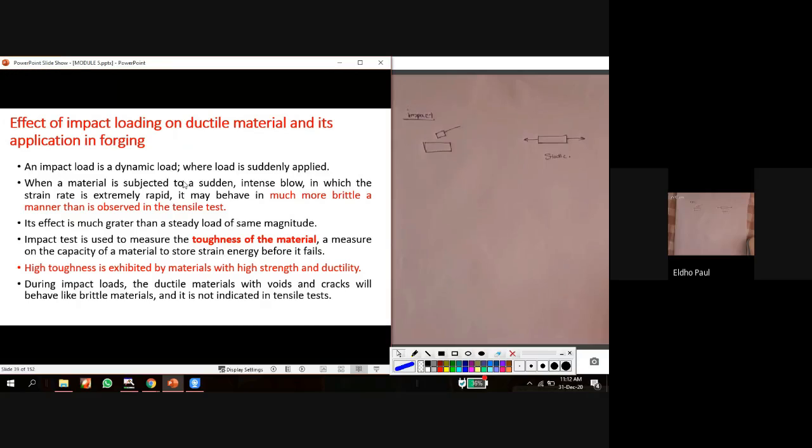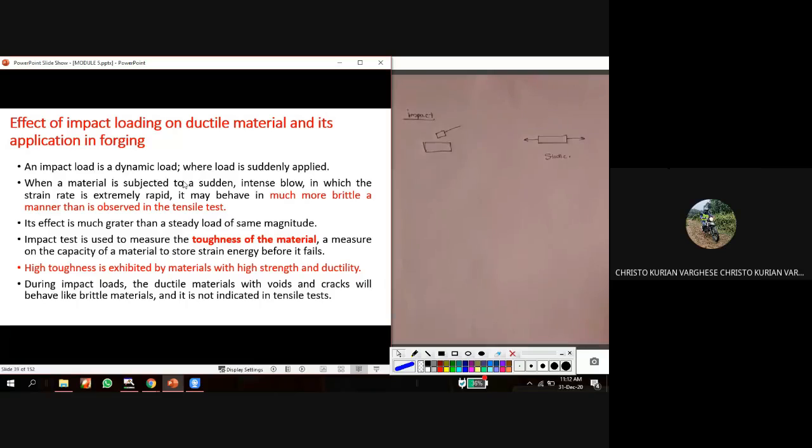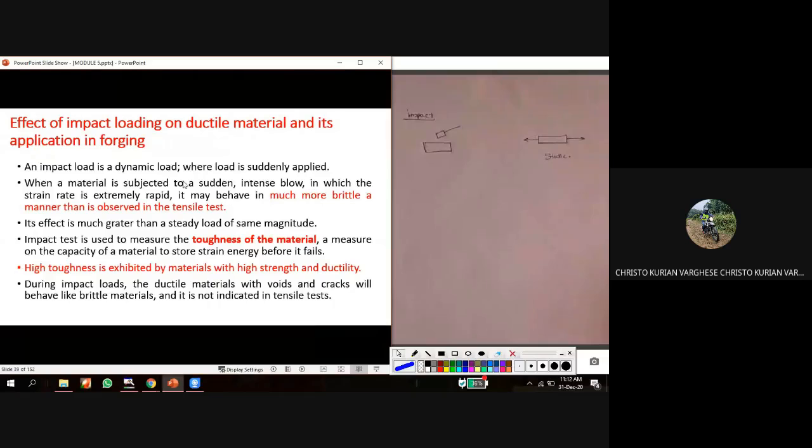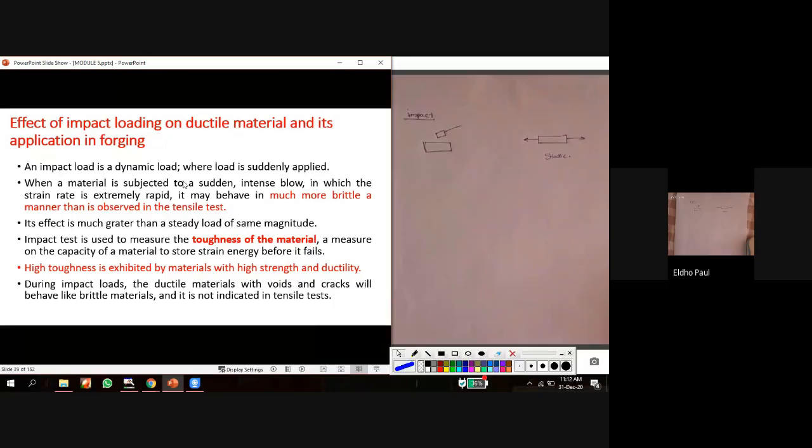Any environmental natural loads, any type of natural load acting on a structure? Lightning strike. Okay. Then what about the earthquake? It's an impact load, right? Suddenly it is applied, and it is a very huge amount of load.